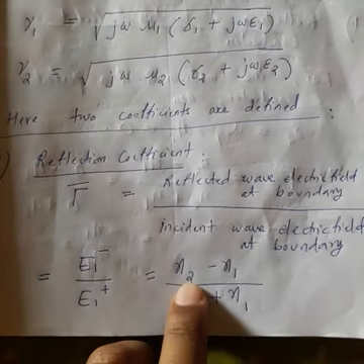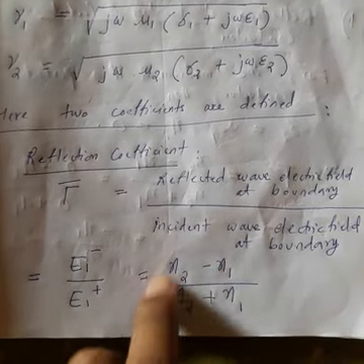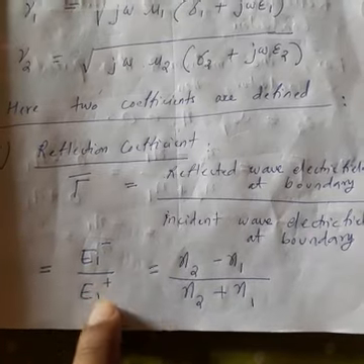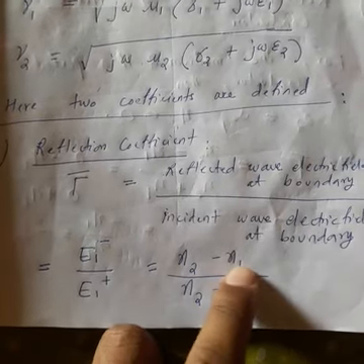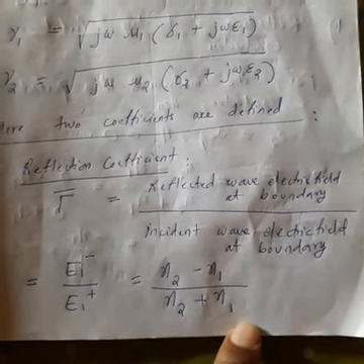On solving, this will give you eta 2 minus eta 1 by eta 2 plus eta 1. So this you have to remember directly, the derivation is not required. So E1 minus by E1 plus is equal to eta 2 minus eta 1 by eta 2 plus eta 1. Okay, so this is the reflection coefficient.